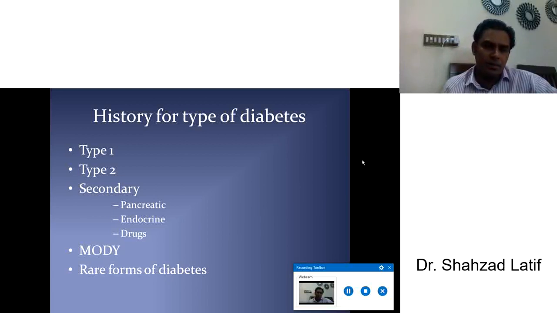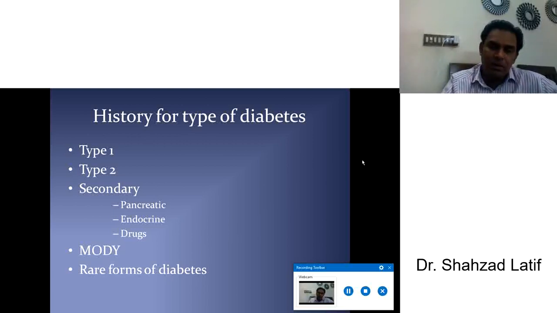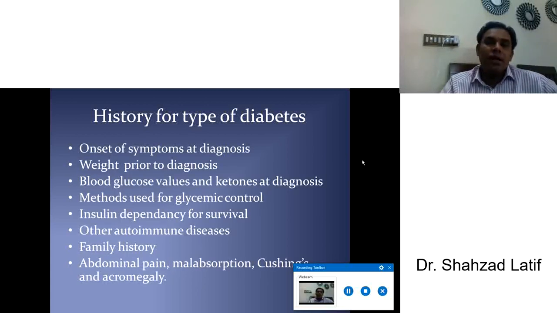So it's beyond the topic of our history. So we will discuss, inshallah, in final year the rare forms of diabetes, but keep in mind in taking history type 1, type 2 diabetes and maturity onset diabetes. Of course, when you move to the gynecology ward, you will observe gestational diabetes. Maybe the gynecologist will teach you this gestational diabetes. History of type of diabetes.